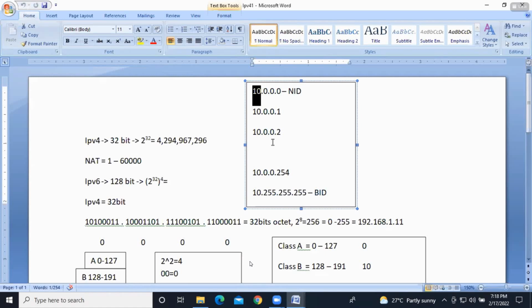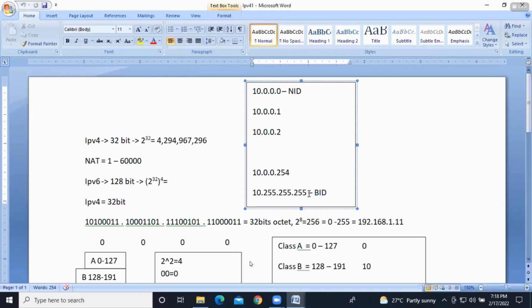If all the host bits become 0, that is the network ID. The network ID we are not going to assign to machines. With the network ID we are going to identify the network. That's it. We are not going to assign the network ID to machines. If all the host bits become 0, that is the network ID. If all the host bits become 1s, that is the broadcast ID. Each and every network has a network ID and a broadcast ID.